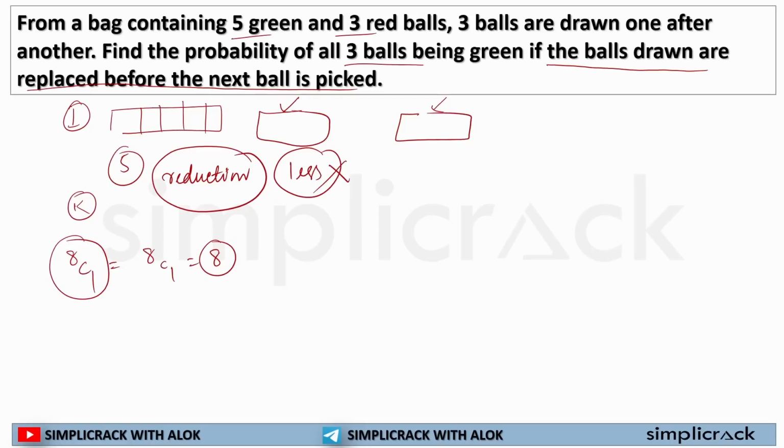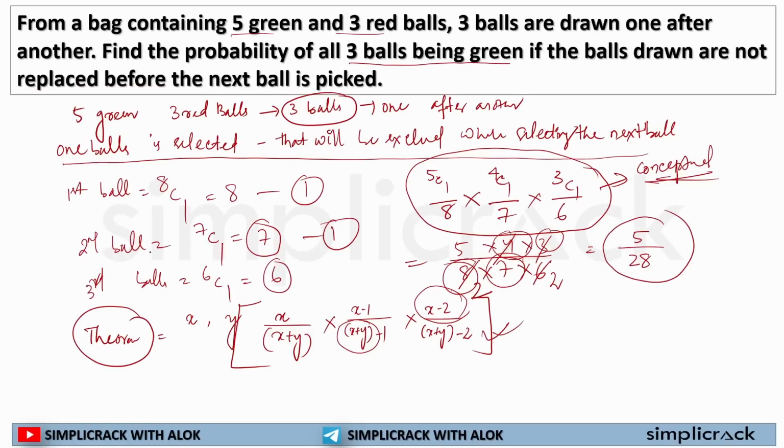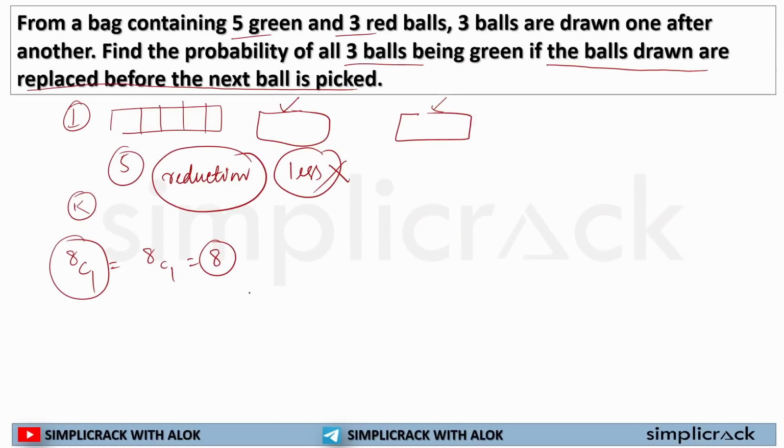So in this scenario, what we used to see, for the second ball my total number was getting 7, but here it is being replaced. That means my total number of outcomes will always remain 8, as it is being refilled again and again after I choose one ball. Okay, so my total number of outcomes for 3 balls will remain same as 8 into 8 into 8.